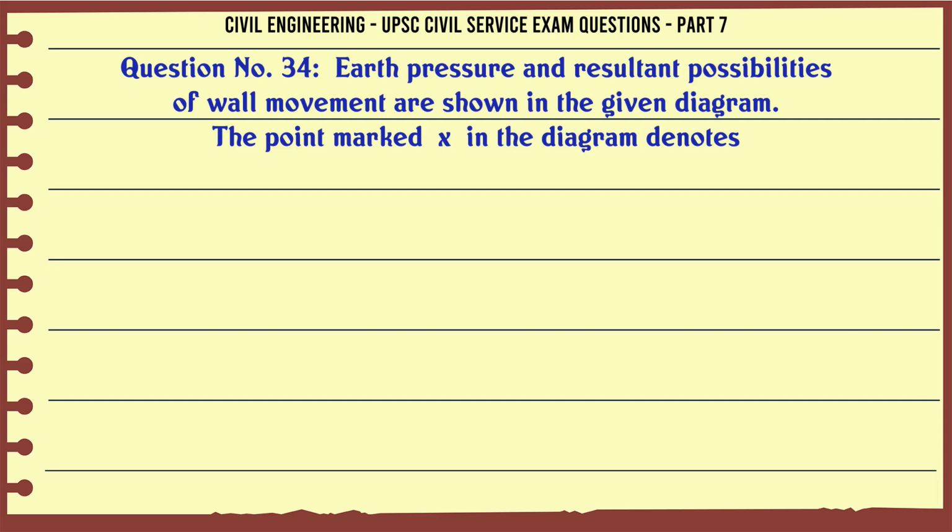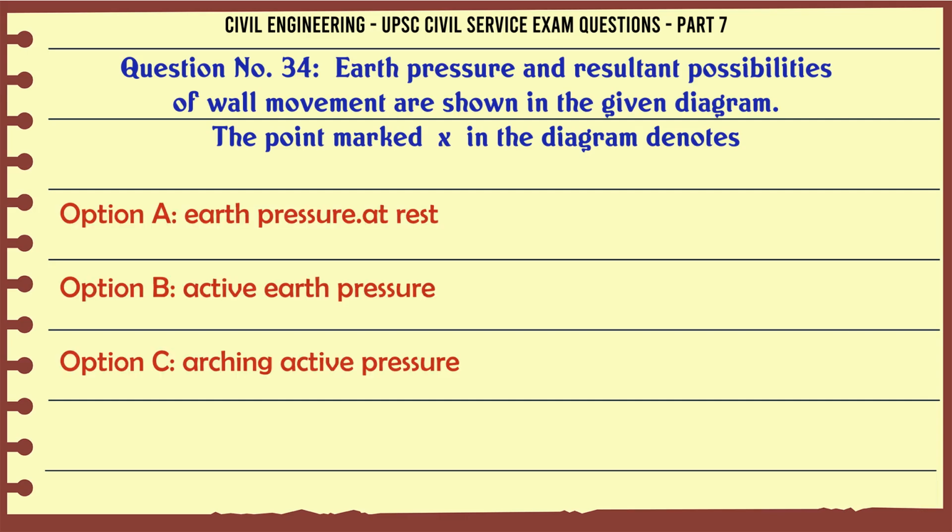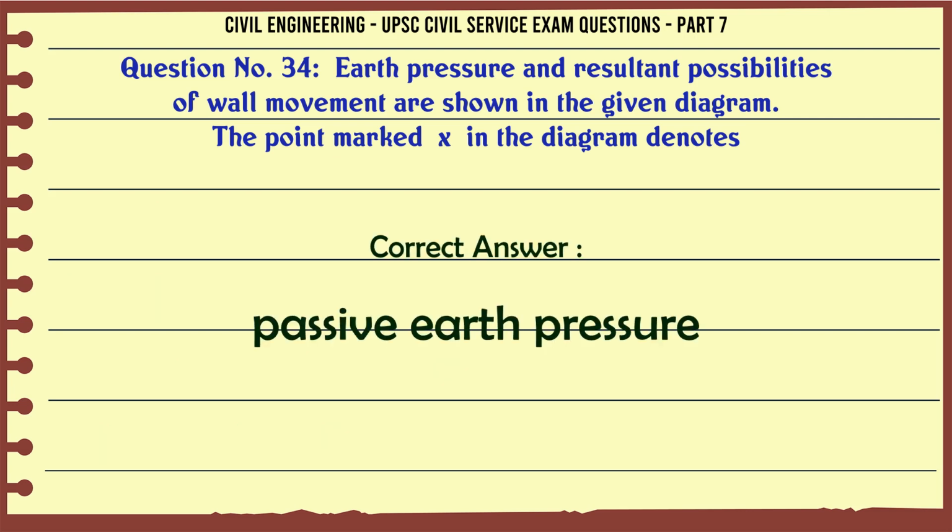Earth pressure and resultant possibilities of wall movement are shown in the given diagram. The point marked X in the diagram denotes A. Earth pressure at rest. B. Active earth pressure. C. Arching active pressure. D. Passive earth pressure. The correct answer is passive earth pressure.